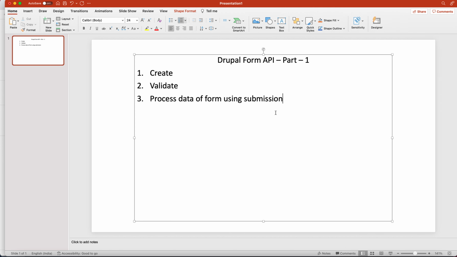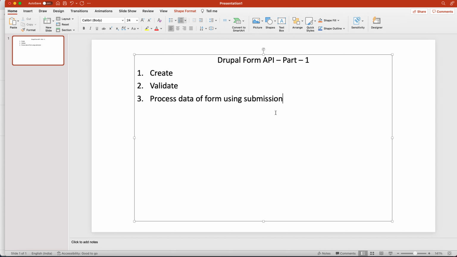Okay, so just assume, I'll give you lots of examples, so you'll assume and get better at the concept. Let's assume a developer is developing one module, and in that module he developed one form.